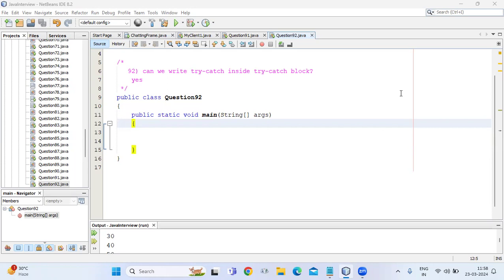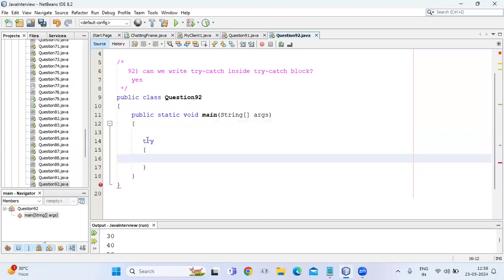On the notification, guys. So the next question in interview, it may ask you, can we write try and catch inside try and catch block? So the answer will be yes, guys. Yes, definitely we can write try and catch block inside try or in catch block also, guys. So now we can check this.